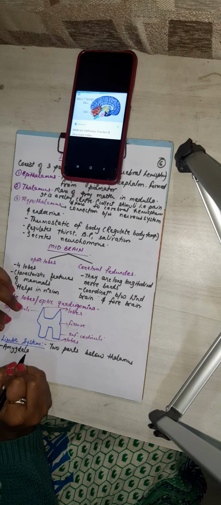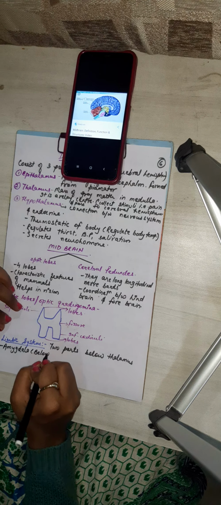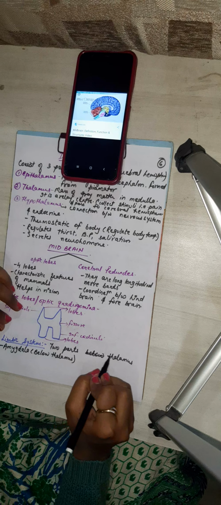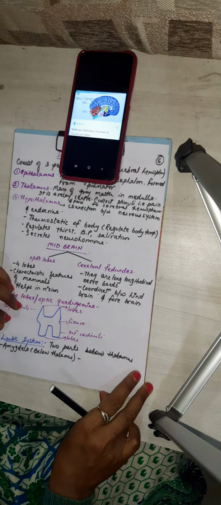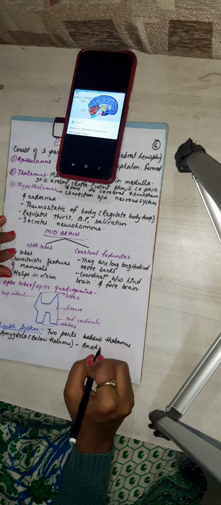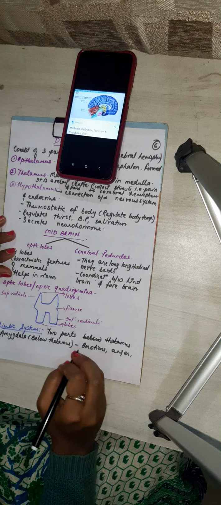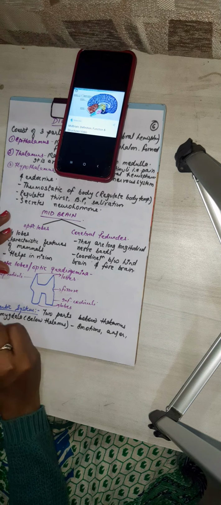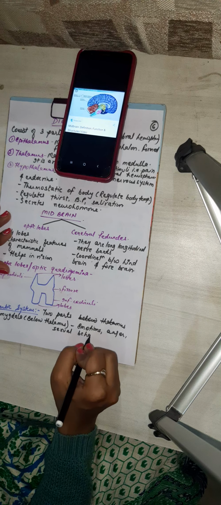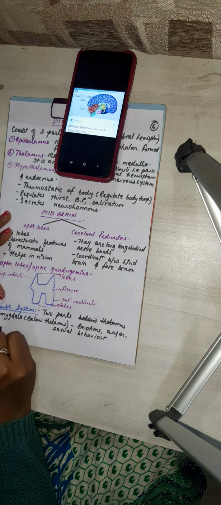Okay, it is below the thalamus. So what is the function of the amygdala? It plays an important role in emotions, anger, sexual behavior. And the hippocampus.